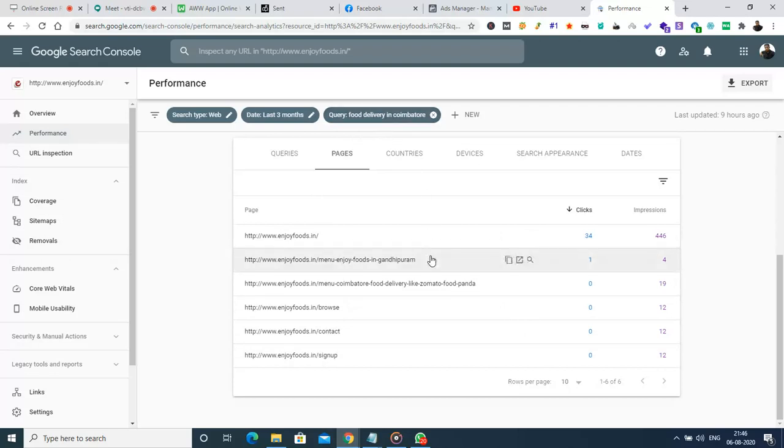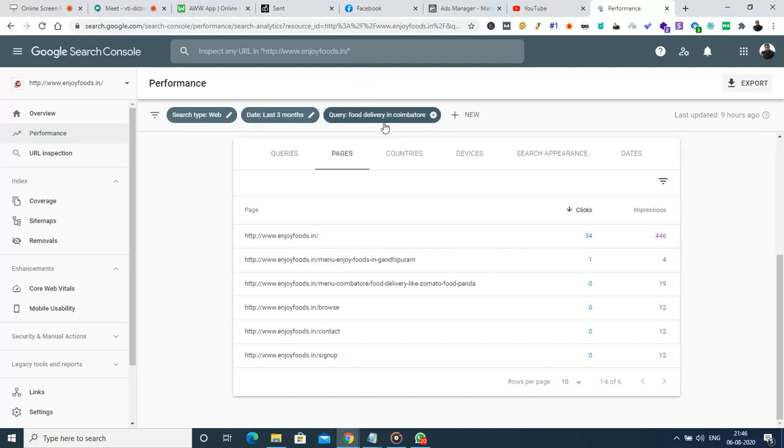So luckily, Google considers that the maximum amount of impressions has gone to a primary website, and we might be thinking of targeting this particular web page for the keyword food delivery in Coimbatore. Otherwise, we might be thinking of targeting this particular web page for that keyword, but instead some other page is shown in Google for it.